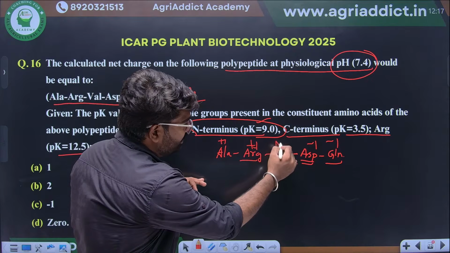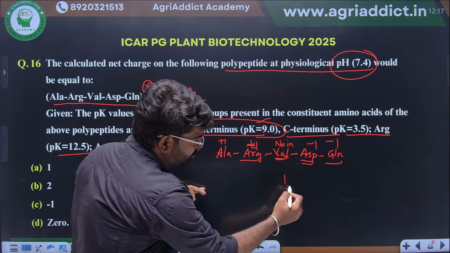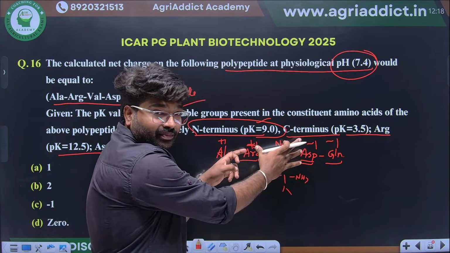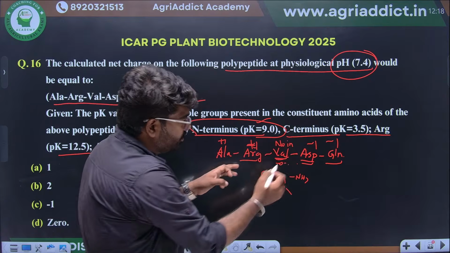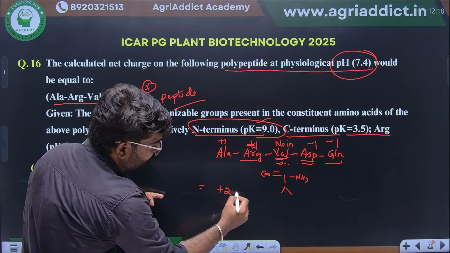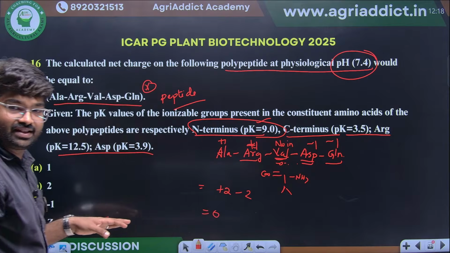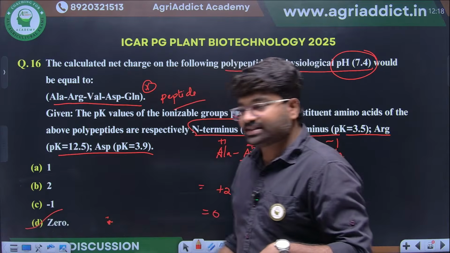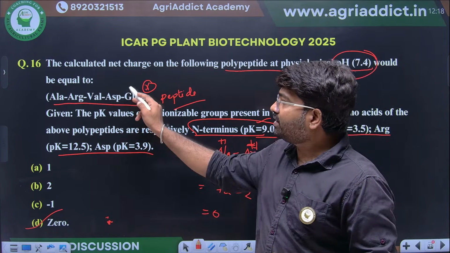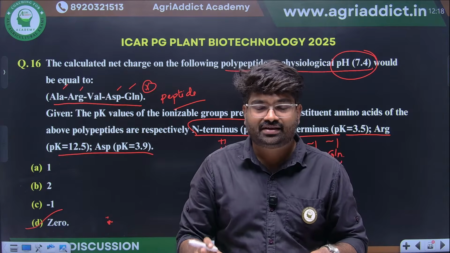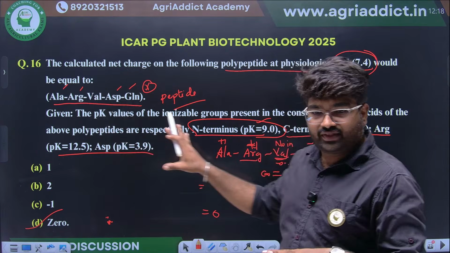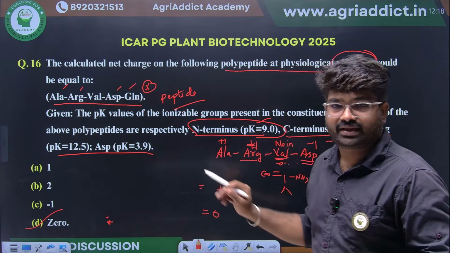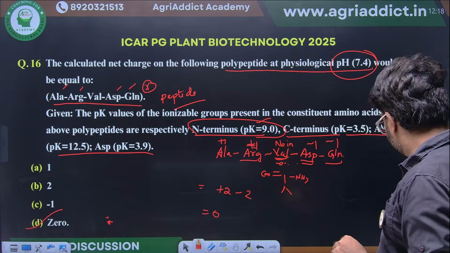Here there is no influence, because in this valine structure, we know the carboxy group and amino group will be involved in the peptide bond formation. So here the charge will be 0. You just add this plus 2 and minus 2, so 0. The net charge on the given polypeptide will be 0. The simple method is first to calculate which positive and negative charged amino acids are present in the given peptide, and if they give the pKa value for each amino acid, then we have to consider the pKa of that amino acid. I hope this is clear.